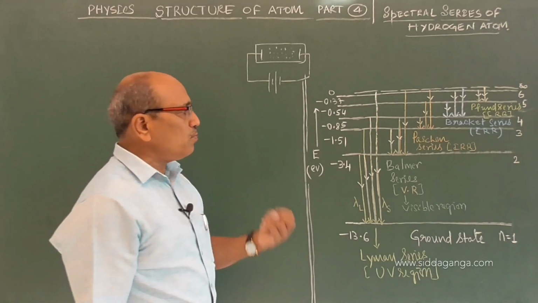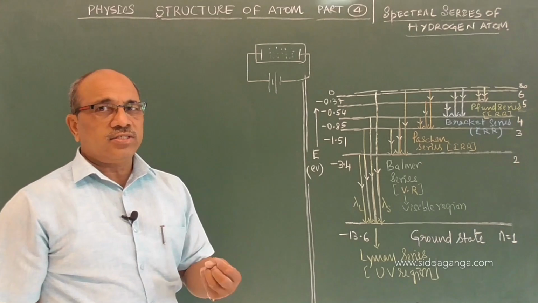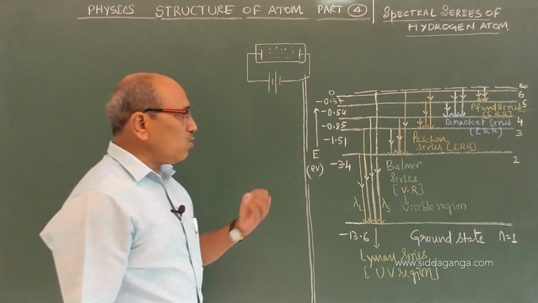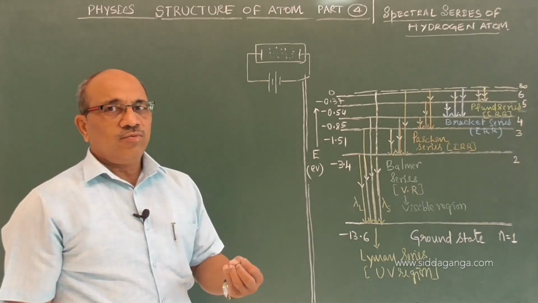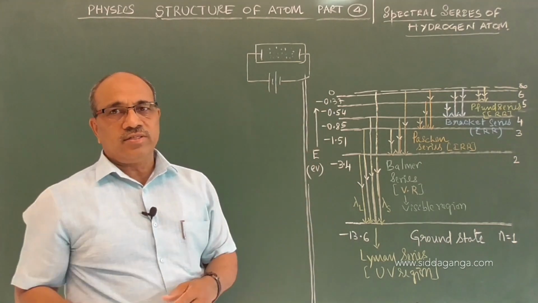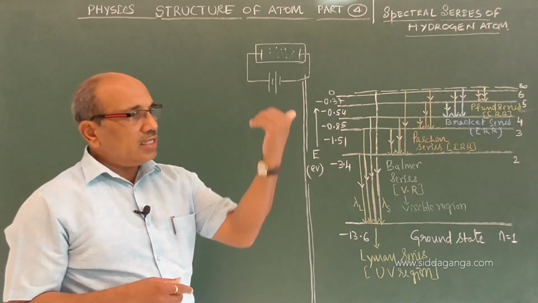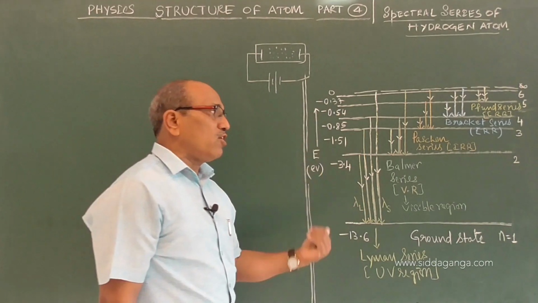They have been grouped in a certain order. This grouping of wavelengths, considering the lower orbit number fixed, we call a spectral series. It is a group of wavelengths emitted when electrons from higher orbits return to a particular lower orbit.